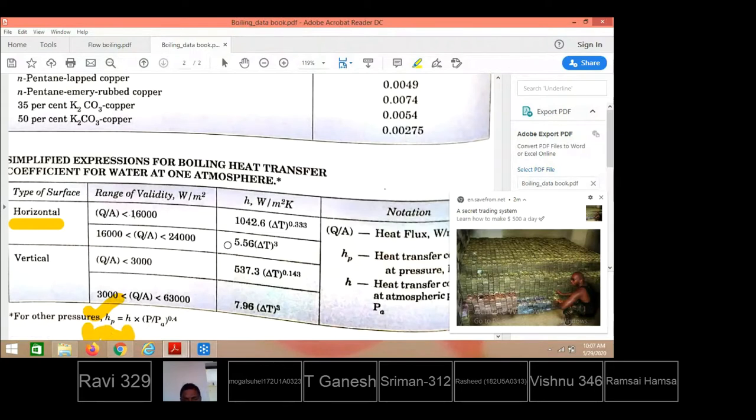That is nothing but either this or this or this or this. These are the H values obtained at 1 atmospheric pressure for different heat flux values supplied during nucleate boiling, so that by substituting into P by PA.